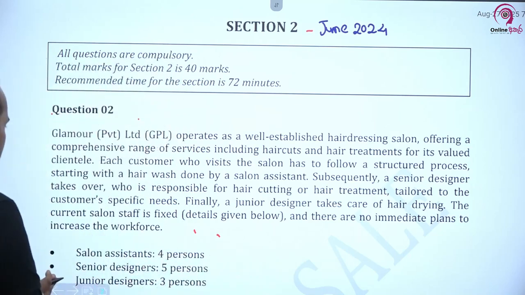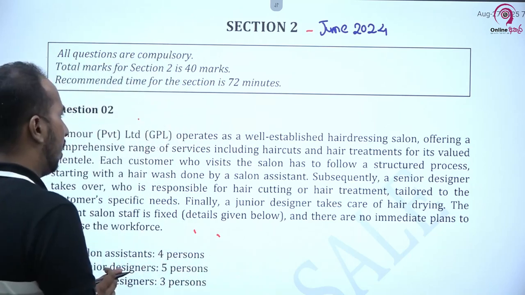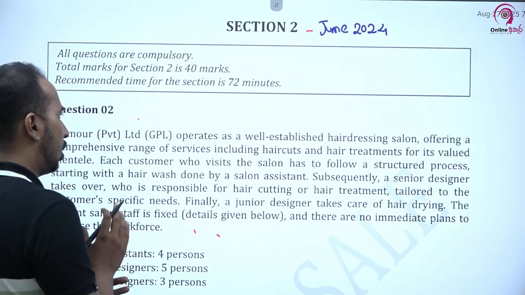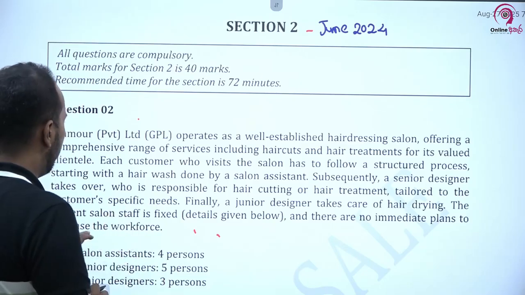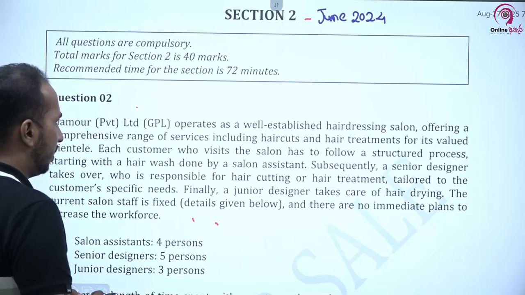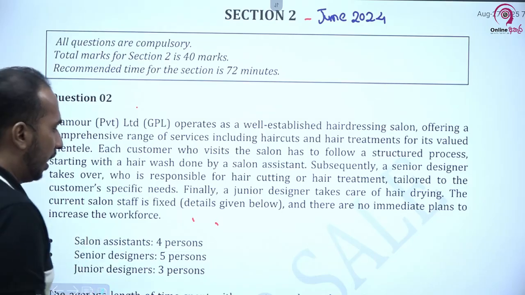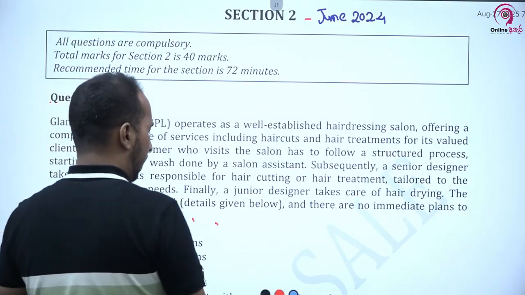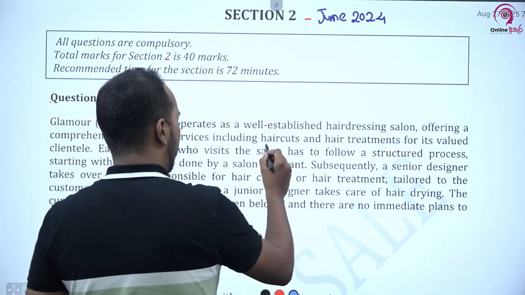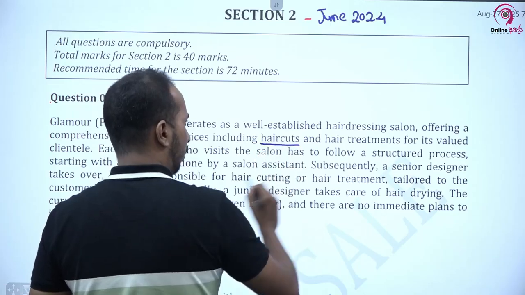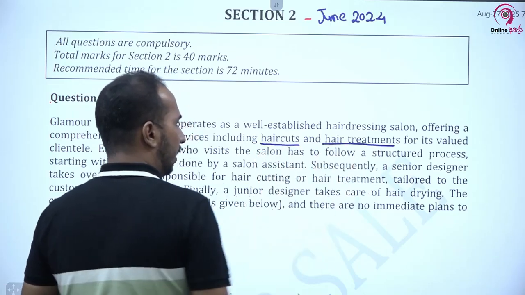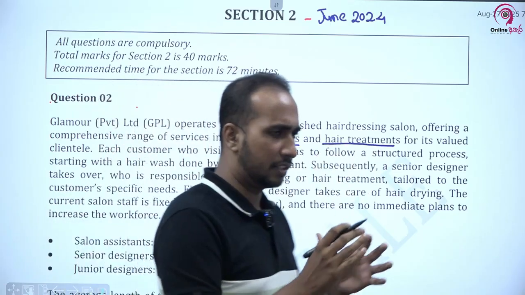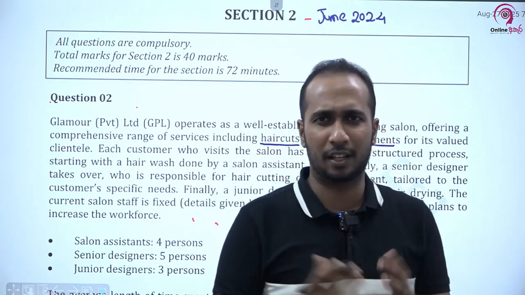Glamour Private Limited (GPL) operates as a well-established hairdressing salon offering a comprehensive range of services including haircuts and hair treatments. This is very important. Now this company is a salon, an organization providing salon-related services.